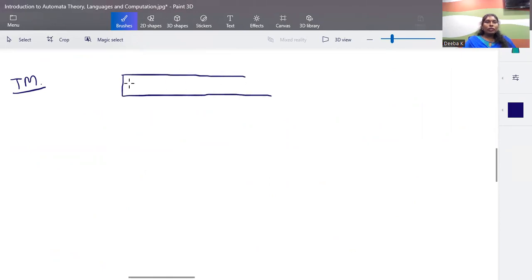The Turing machine works like this: you have an infinite tape as a memory unit, and the input is written in the tape whenever we start the transition. We'll have blanks, B B B, and the tape is split into cells, and each cell is capable of storing one input at a time.